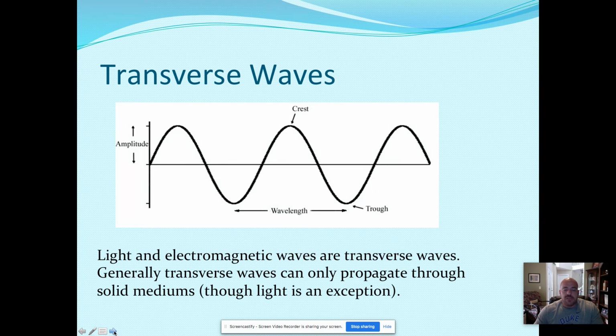A good example of a transverse wave is a light wave. All electromagnetic waves like the X-rays and gamma rays and microwaves are transverse. I don't know if I said it earlier, so I'll say it now in case I didn't. A good example of longitudinal waves are sound waves. They compress and go in and out. If you've ever been next to a really loud speaker, you can kind of feel that hit you in and out.